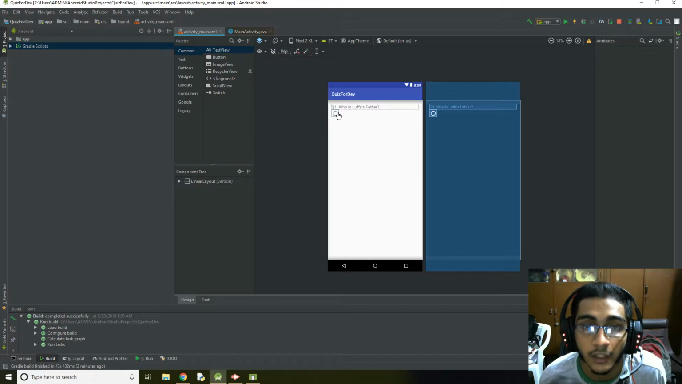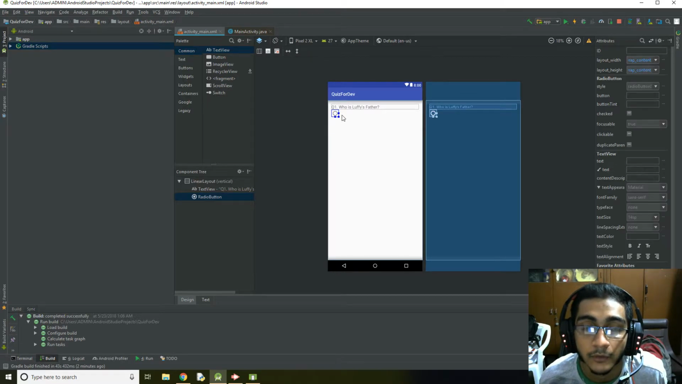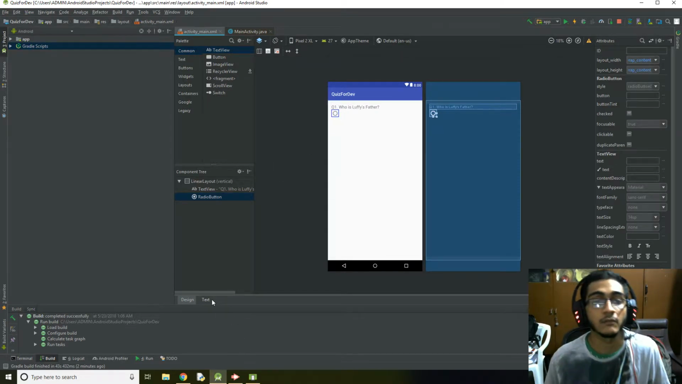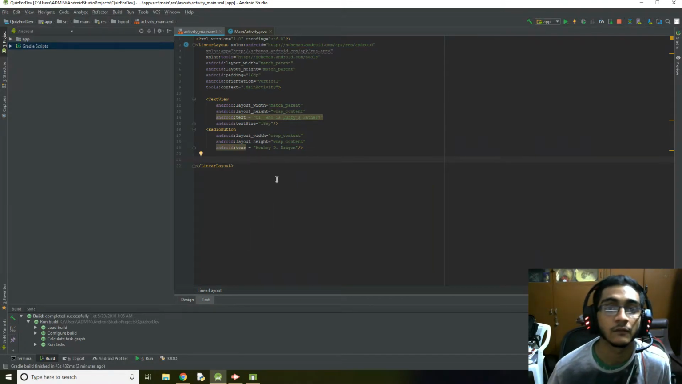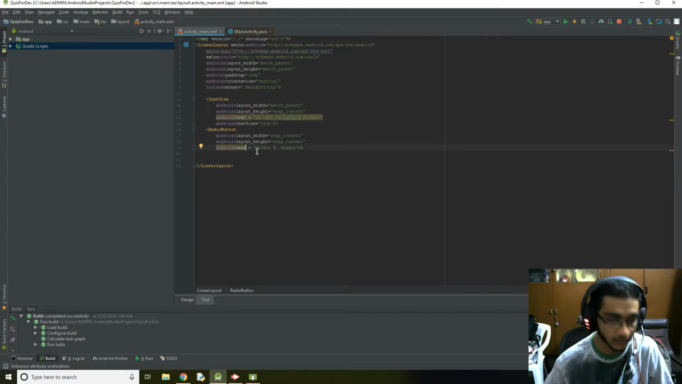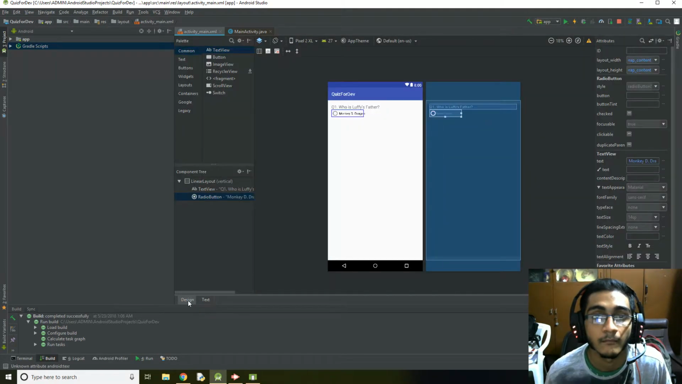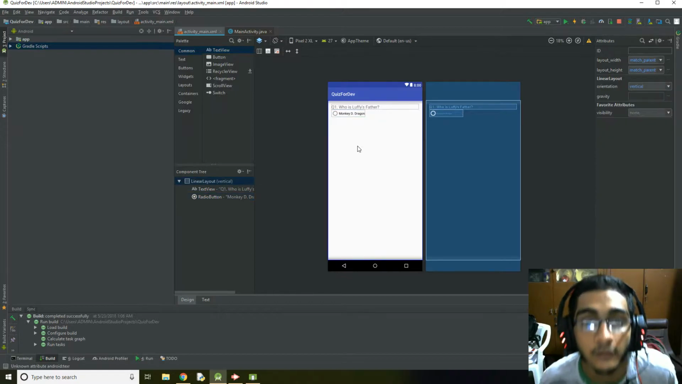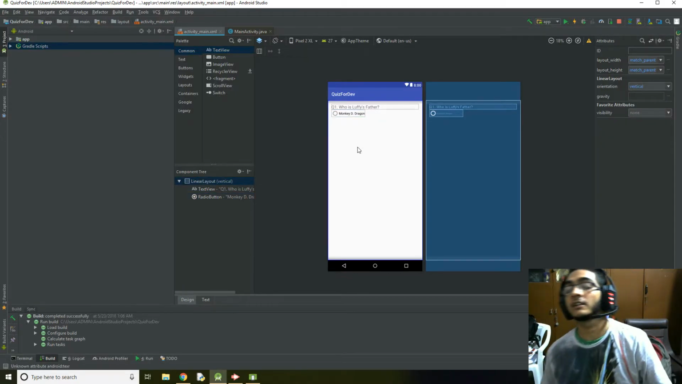Yeah, here we go. See that? See this? Yeah, that's a radio button. Unfortunately, the text didn't come out. Oops, spelling error. Text. There you go. So now it looks pretty good, right? You have Monkey D. Dragon.